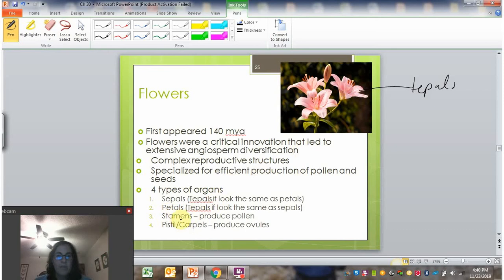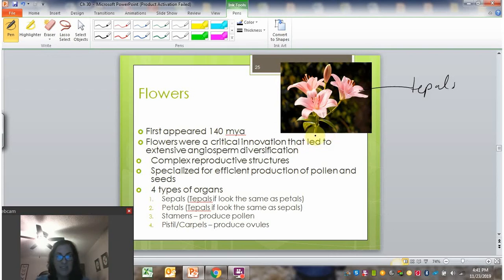We also have in the flower the stamen, which produce pollen. On the lily, that's these orange-headed things, and that's actually the pollen. If you've ever had a bouquet of lilies in your house, you have to be really careful with that because it drops pollen onto your tablecloth or your carpet.